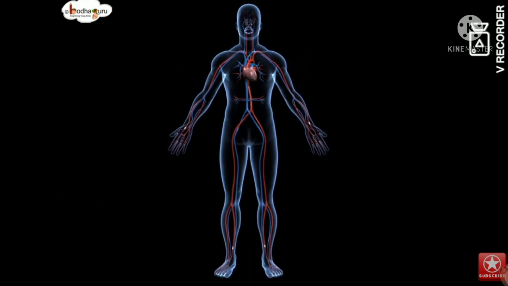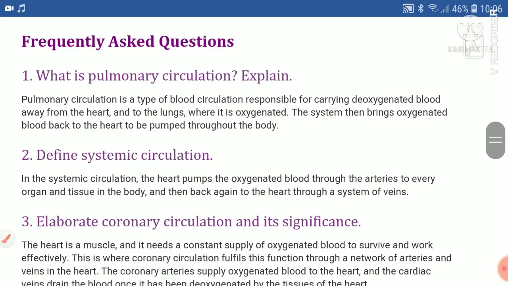To know more about the human heart structure, what is pulmonary circulation? Explain. Pulmonary circulation is a type of blood circulation responsible for carrying deoxygenated blood away from the heart and to the lungs, where it is oxygenated. The system then brings oxygenated blood back to the heart to be pumped throughout the body.